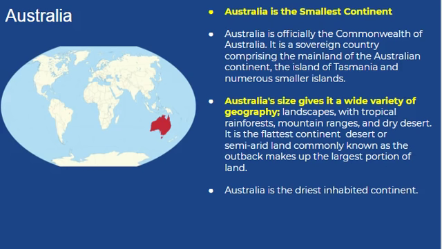Australia is the smallest continent. Australia is officially the Commonwealth of Australia. It is a sovereign country comprising the mainland of the Australian continent, the island of Tasmania, and numerous smaller islands. Australia's size gives it a wide variety of geography, landscapes with tropical rainforest, mountain ranges, and dry desert. It is the flattest continent. Desert, or semi-arid land commonly known as the outback, makes up the largest portion of land. Australia is the driest inhabited continent.